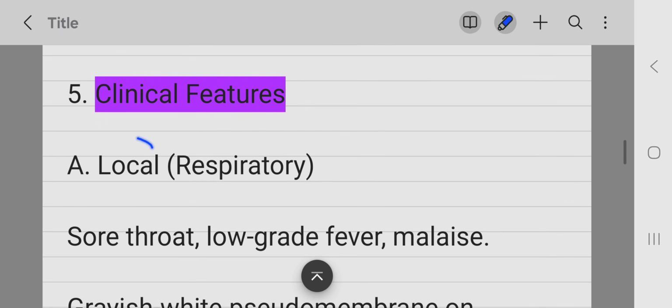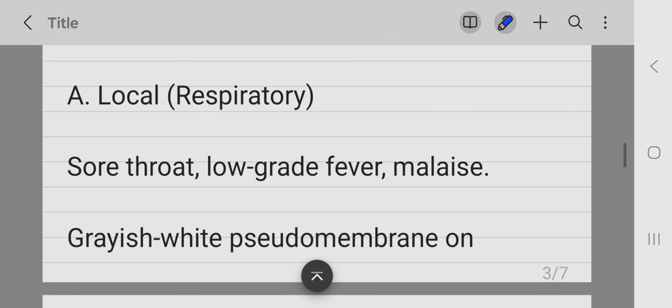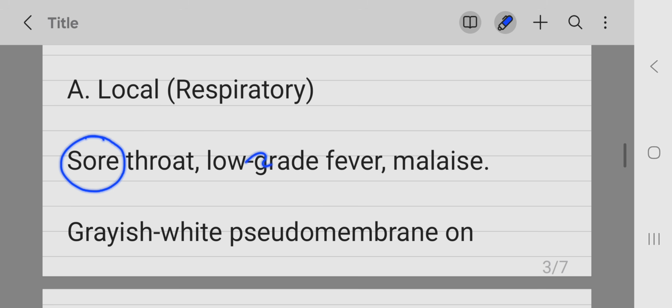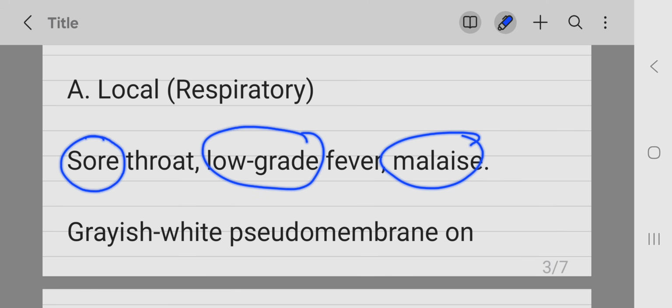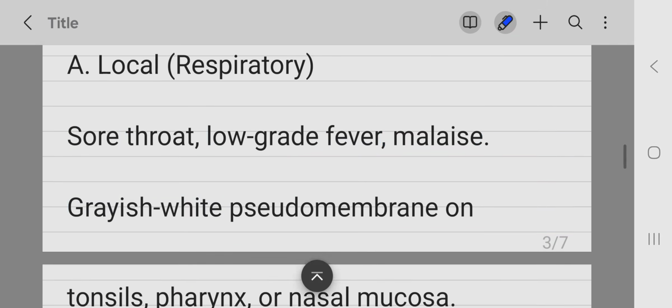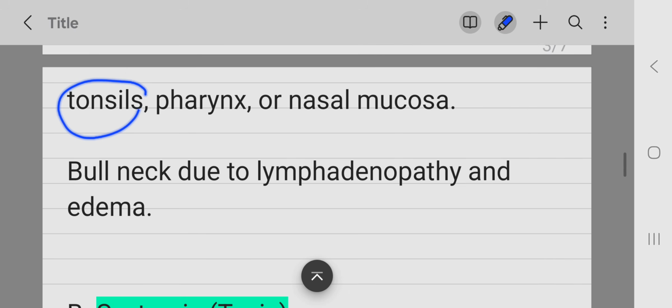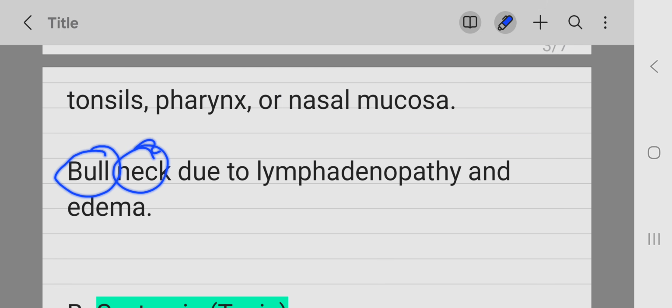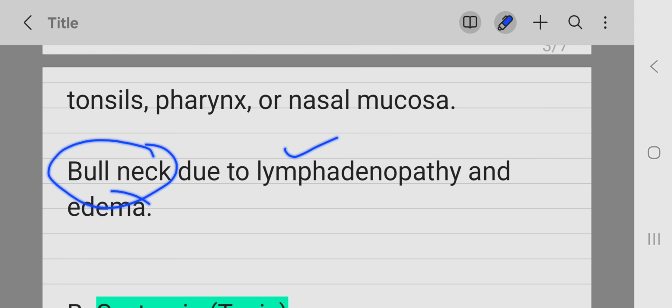Clinical features. There are local features and there are systemic features. Local features include sore throat, low-grade fever and malaise. On examination, you will see a grayish white pseudomembrane that is formed due to necrosis of the cells. It is present on the tonsils, on the pharynx and on the nasal mucosa. On examination, you will also see bull neck lymphadenopathy, a bull neck appearance due to lymphadenopathy and edema.